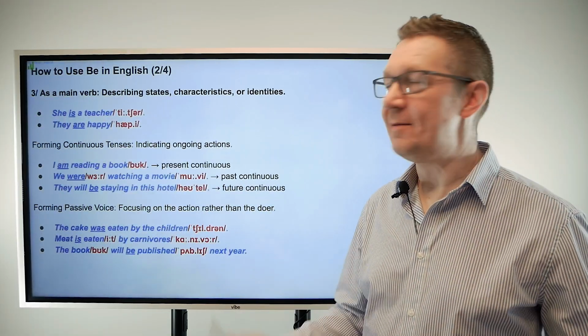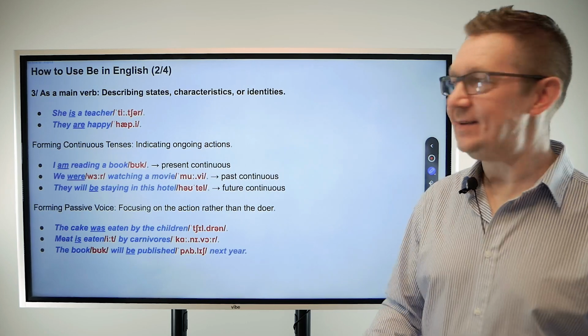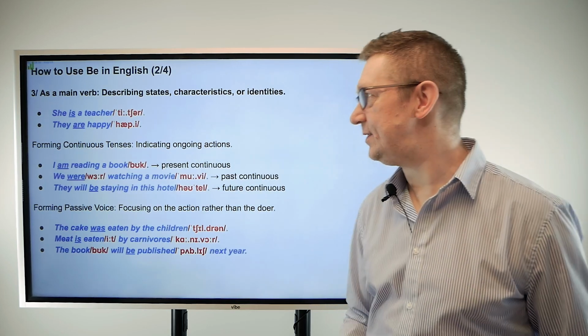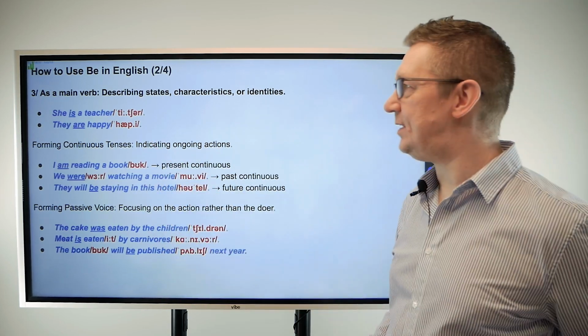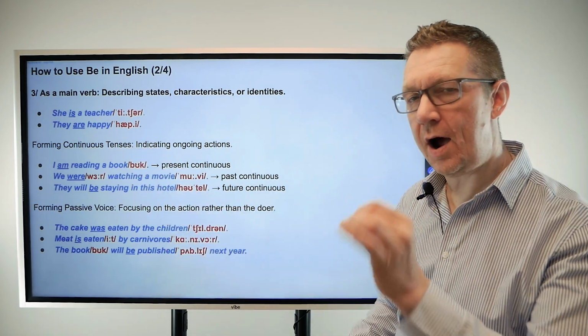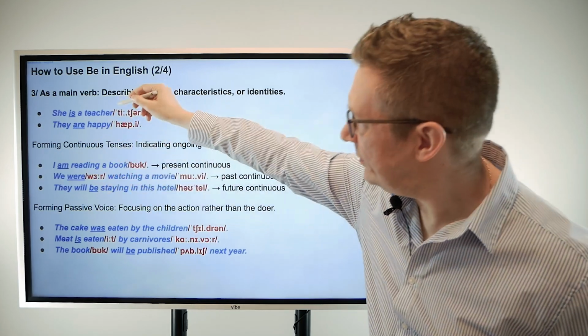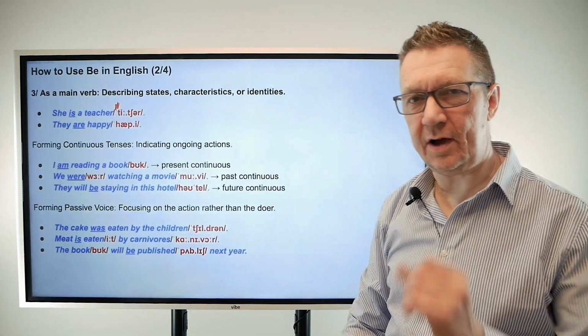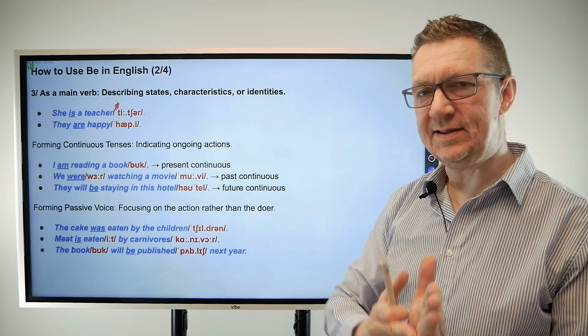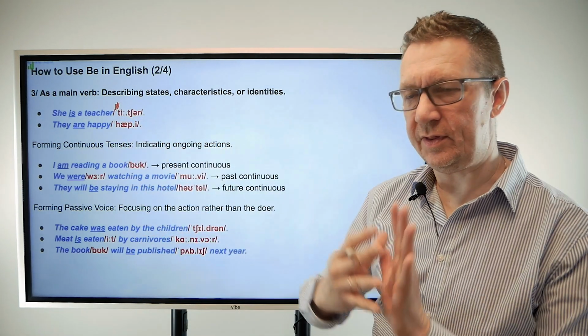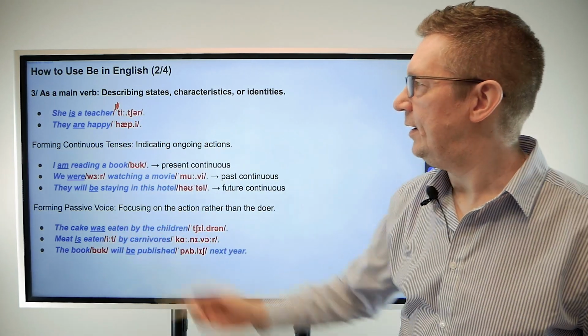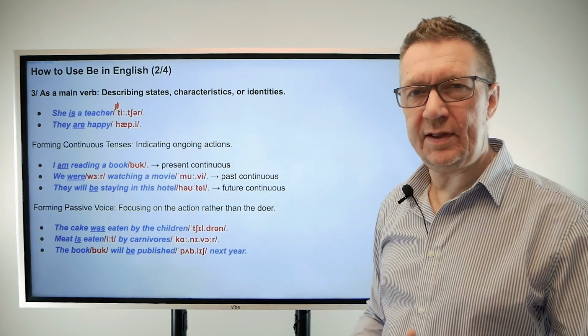So, using be as a main verb, describing states, characteristics and identities. So she is a teacher, okay? They are happy. She is a teacher. Teacher, like me. There you go. Starts strong at the beginning, has this E sound. We've got the double dots for the elongated E sound. Teacher.